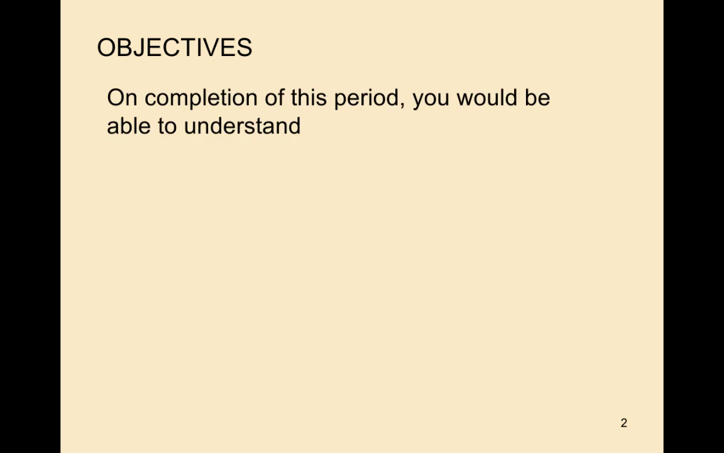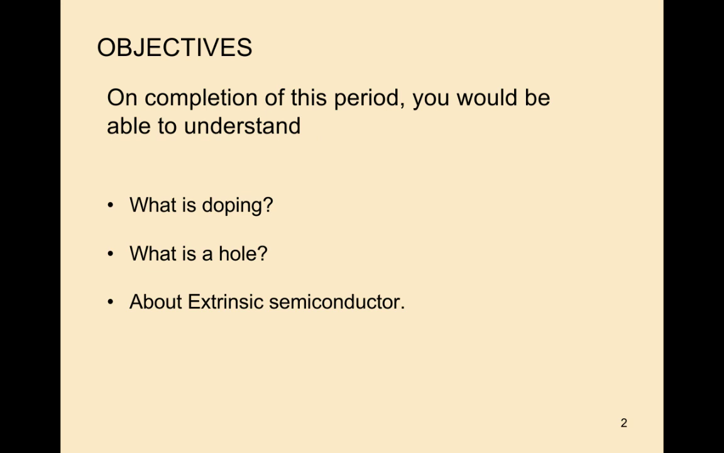Objectives. The main objectives of today's topic: on completion of this period you would be able to understand what is doping, what is a hole, about extrinsic semiconductor, and also the formation of n-type semiconductor. You need to have the idea of what is doping, what is a hole, and about extrinsic semiconductors. After that only you will understand how the n-type semiconductor will be formed.